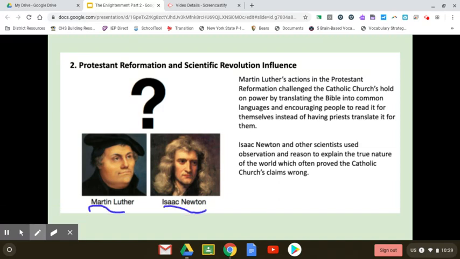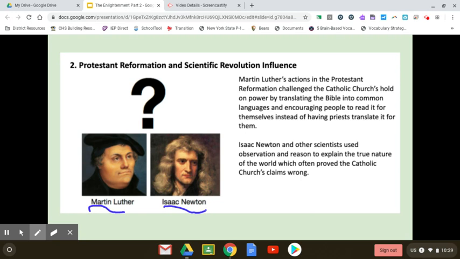All right. So Martin Luther's actions in the Protestant Reformation challenged the Catholic Church's hold on power by translating the Bible into common languages and encouraging people to read it for themselves instead of having priests translate it for them. Isaac Newton and other scientists used observations and reason to explain the true nature of the world, which often proved the Catholic Church's claims to be wrong.